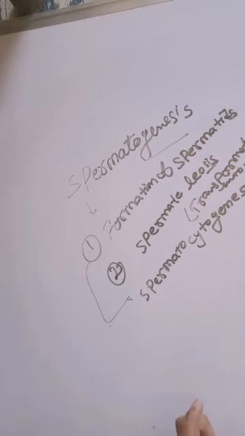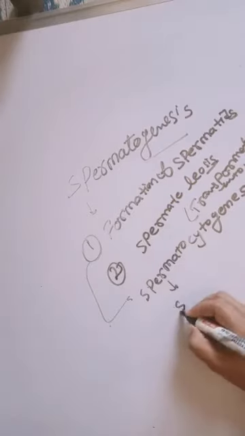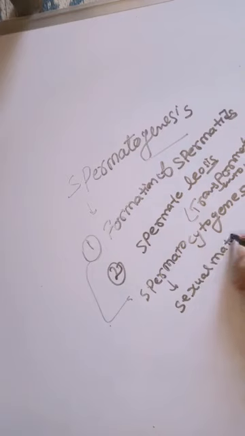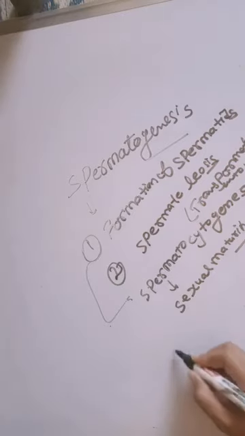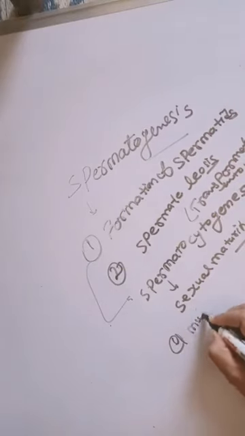This process in the animals begins after sexual maturity. Spermatids form from primordial germ cells and this is performed in 3 steps. First step is multiplication phase.